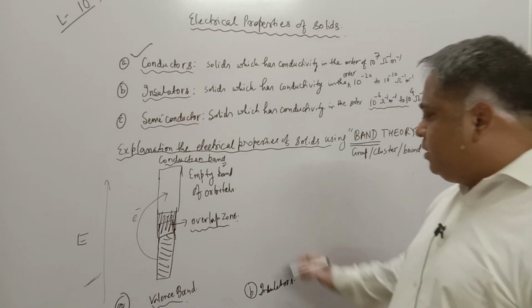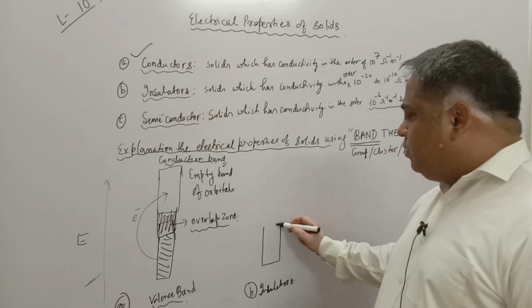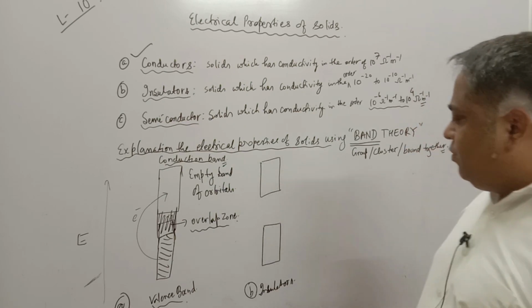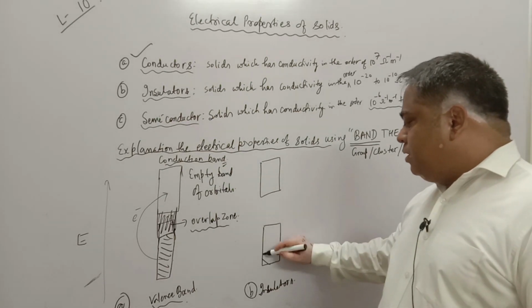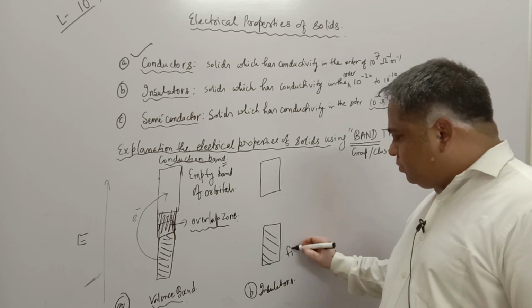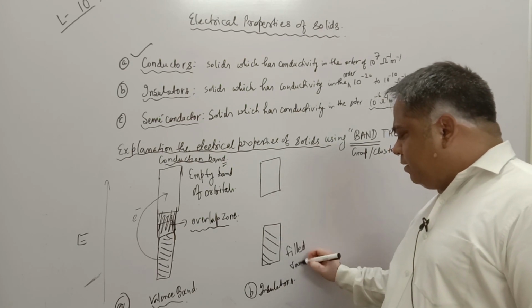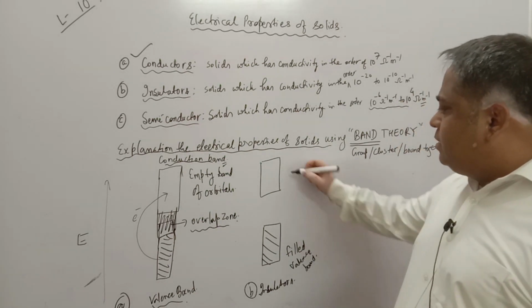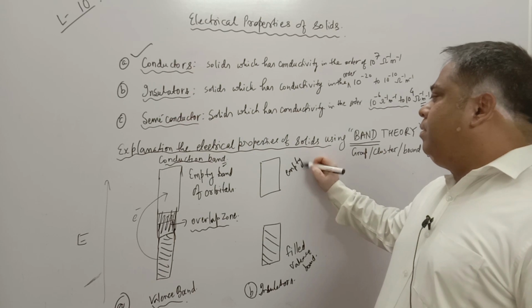In case of insulators, the valence band and the conduction band are far away from each other. So this is the filled valence band and this is the empty conduction band.